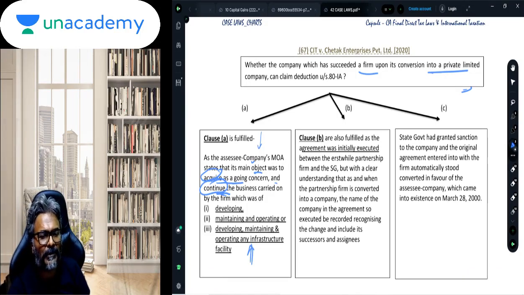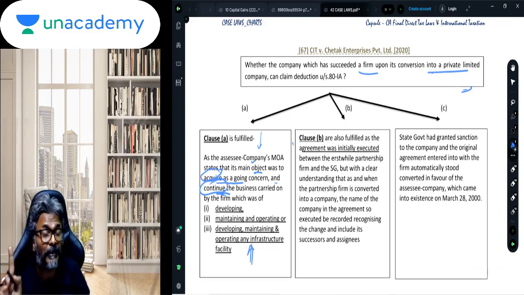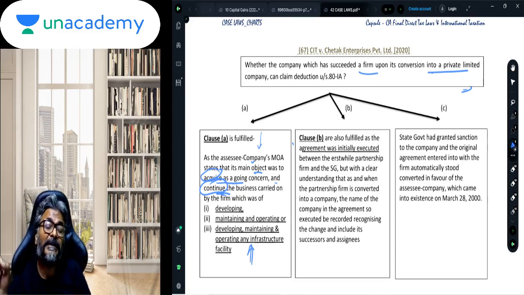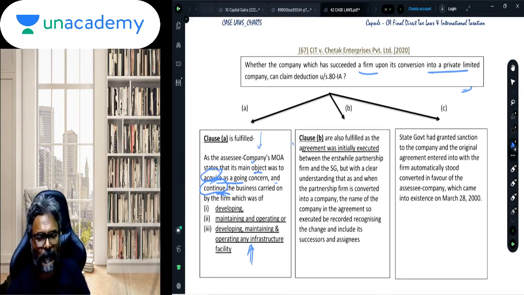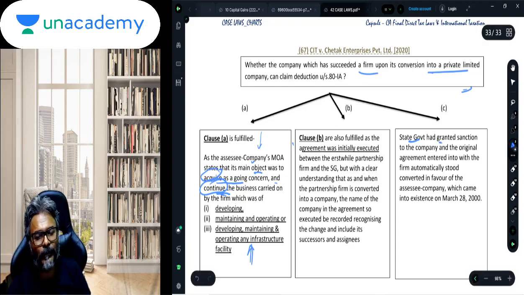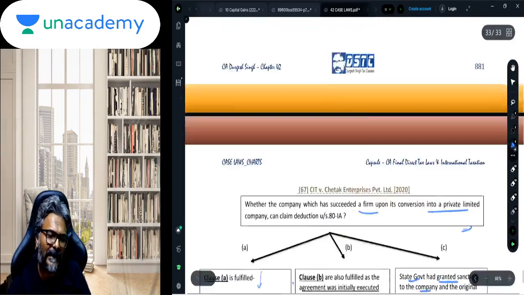Point number B, students, was the agreement initially made by the state government and the firm, which clearly provided that tomorrow when the firm gets converted into a company, the recognition of this agreement should be extended even to the company. This agreement should be extended also to that company which got converted, and thereafter the state government also granted the sanction to the company. So in that case, whether the private limited company will be eligible for the deduction of section 80-IA, the answer was yes.